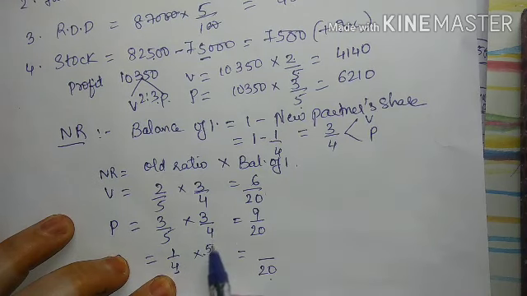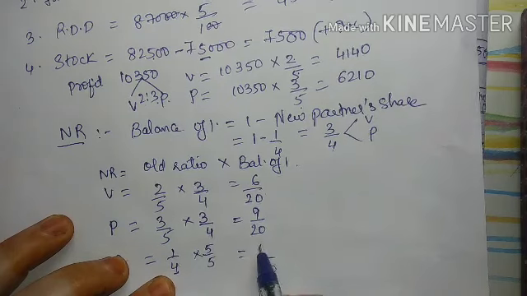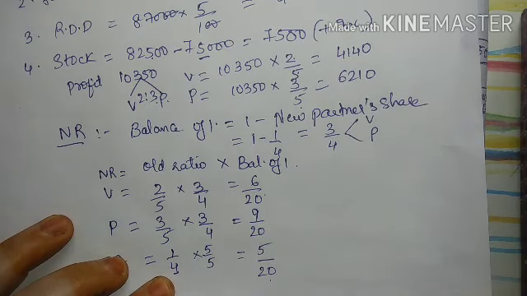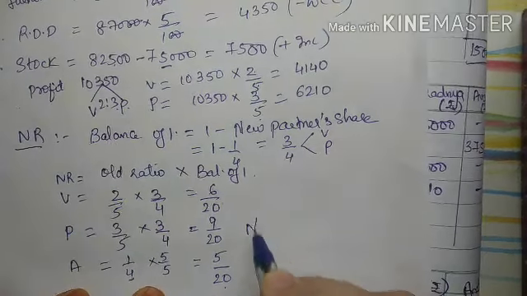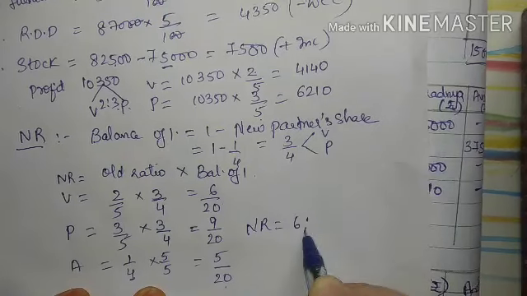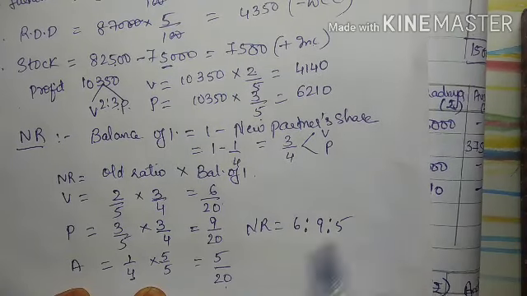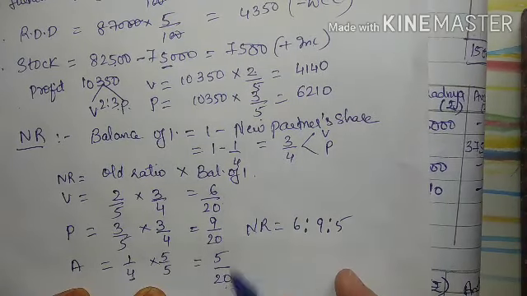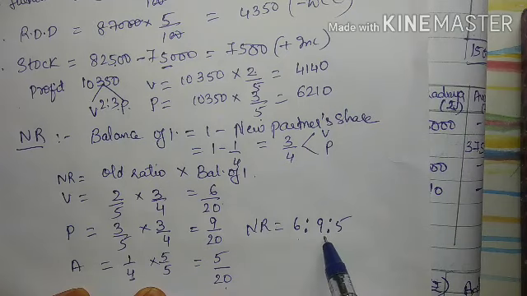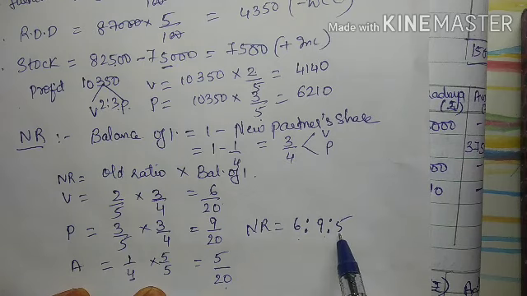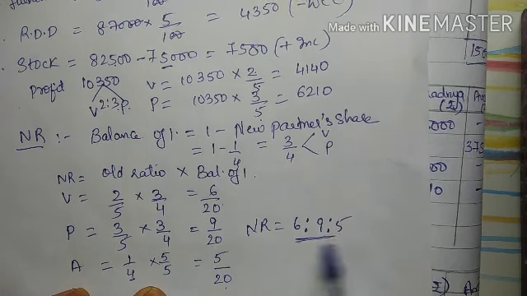Same way I have to multiply the numerator also by 5. So I got 5 upon 20. So my new ratio is 6:9:5, right? Denominators are equal, so I can write 6:9:5. Moreover, you can cross check by adding it. 6 plus 9 is 15 plus 5 is 20. Okay, so this is my new ratio.